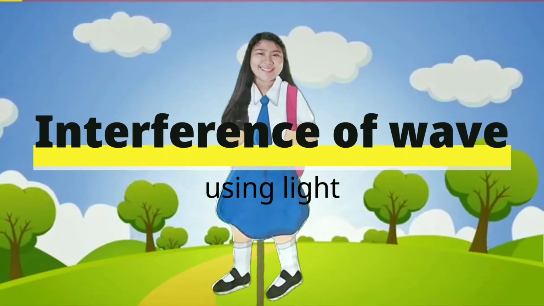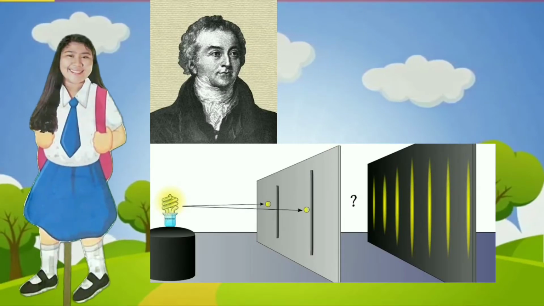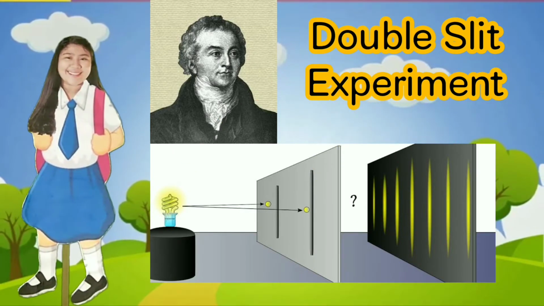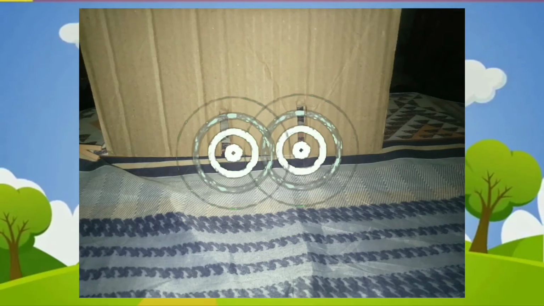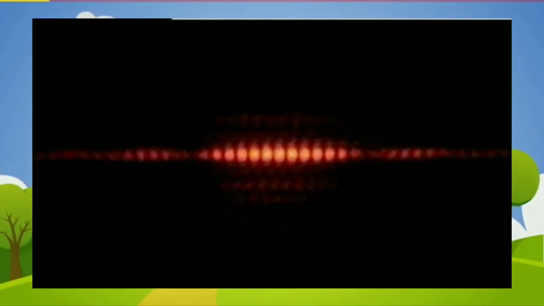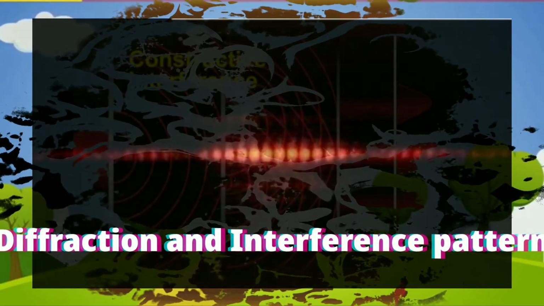Next is wave interference using light. Thomas Young performed an experiment called the double slit experiment, wherein light passes through a plane with two slits. As I do the double slit experiment to demonstrate the interference of waves using light, I used paper with two slits and a flashlight. As I turn the light on, it produces waves that travel along the slits, and the light can be seen as diffracted. This phenomenon includes the behavior of diffraction and interference pattern.